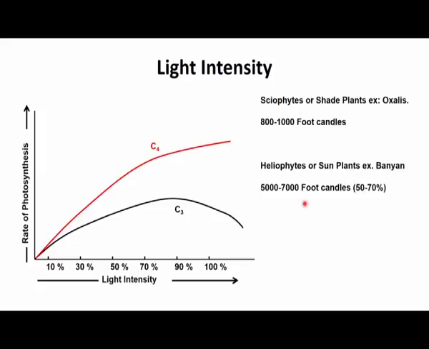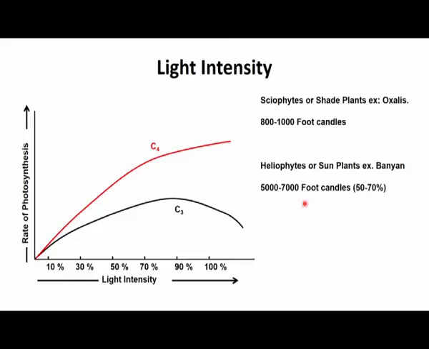So, if you keep decreasing the light intensity, a point is reached where there is no evolution of oxygen and no absorption of oxygen. This particular point is called the light compensation point.